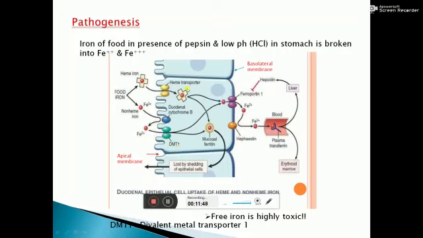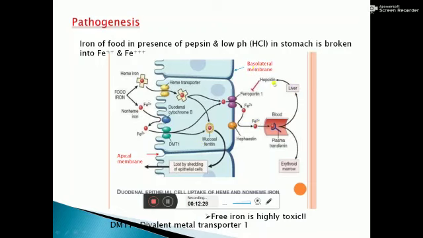After iron enters the duodenal cell, there are two pathways. Either iron is transported through ferroportin in the form of Fe+2, then converted to Fe+3, and transported in the blood with the help of plasma transferrin. Second, the part of iron which is not absorbed into the blood is converted into mucosal ferritin, and it is lost in the stool when shedding of epithelial cells occurs.